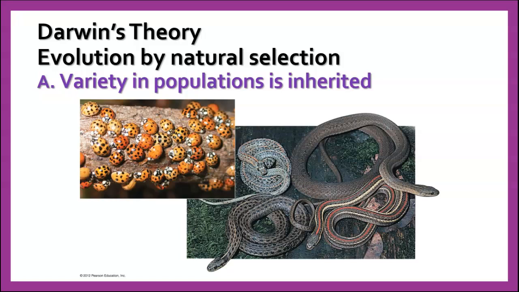So here are the points of Darwin's theory of evolution by natural selection. First of all, there is variety in populations, and the variety in the population seems to be inherited. When you look at offspring of parents, you can see some similarities and a few differences here and there. And as we know from learning a little bit about genetics, those things can definitely be inherited. So there is variety in the population, and the variety is inherited from parent to offspring.